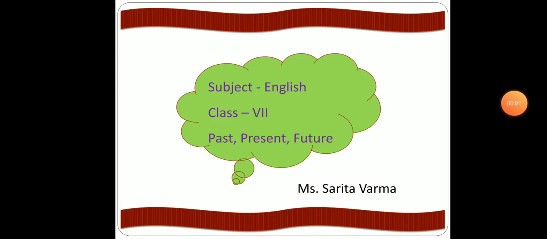Hello students, today we are going to learn lesson number 1, the poem named Past, Present, Future, written by Emily Brontë. In this poem, the poetess Emily Brontë is talking of three time periods, past, present and future, in three stanzas of the poem.